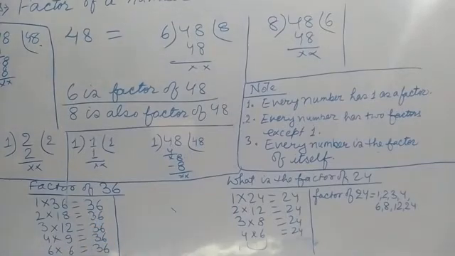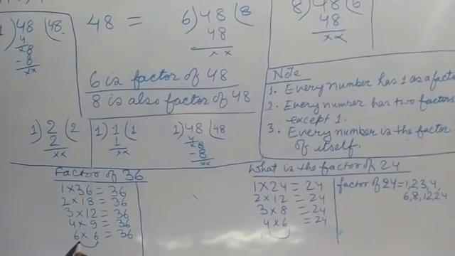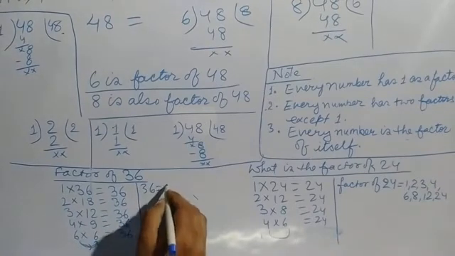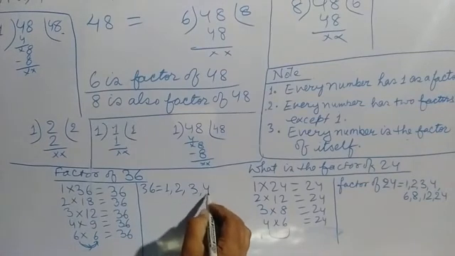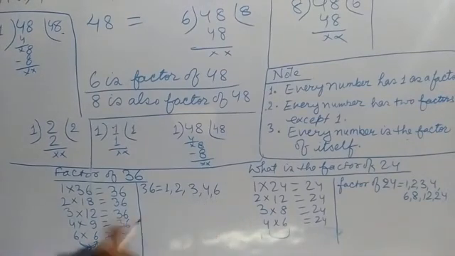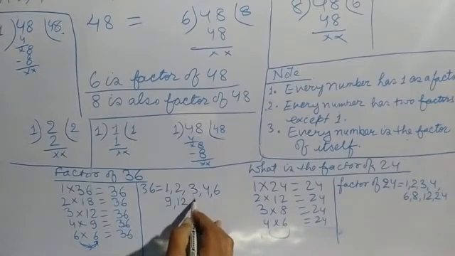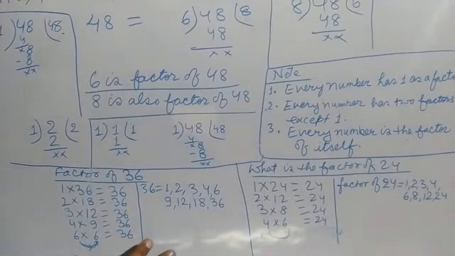So here we will make an upward arrow, and we will write the factors of 36: 1, 2, 3, 4, 6, and again 9, 12, 18 and 36. These are the factors of 36. With the help of this we will do the exercise in the next video.